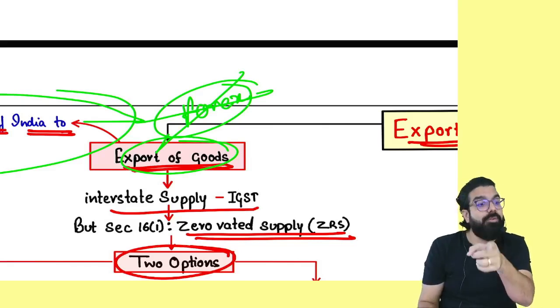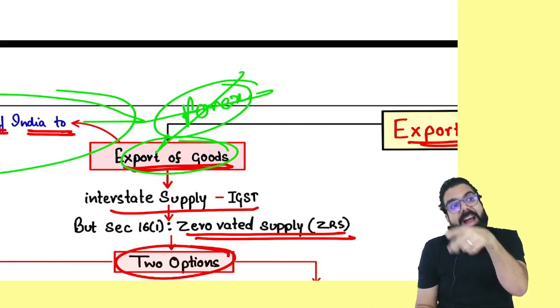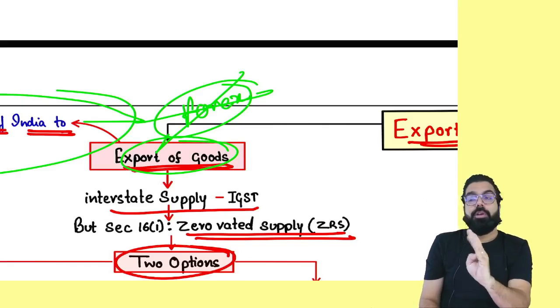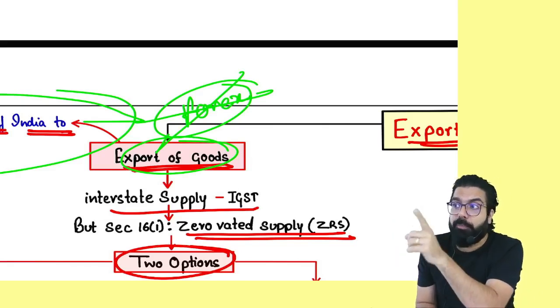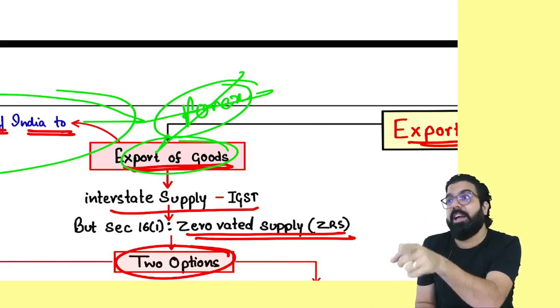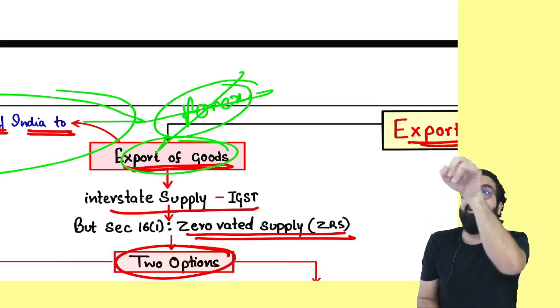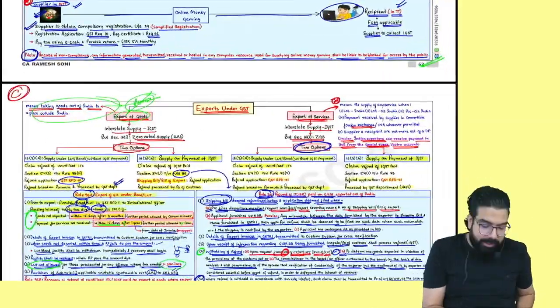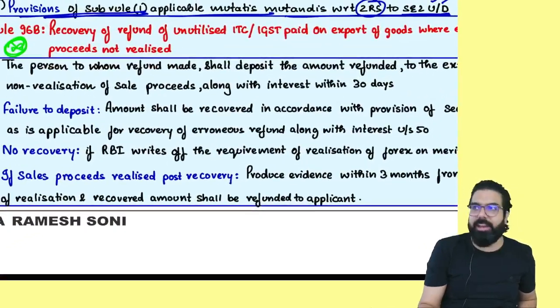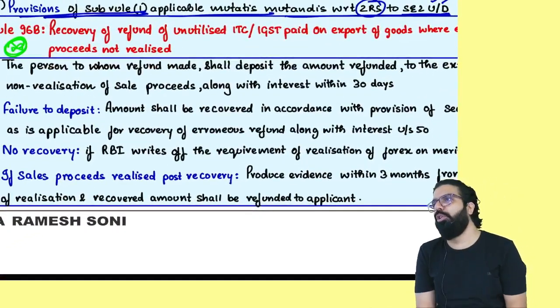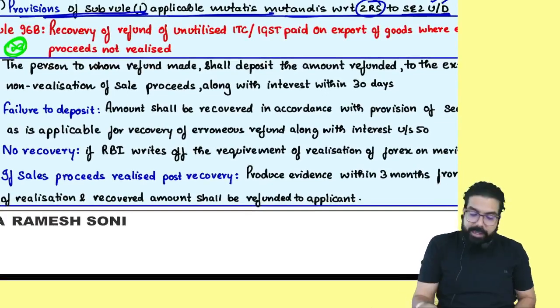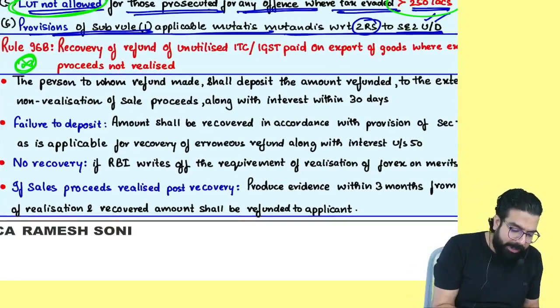they are telling we will give you IGST ka refund or ITC ka refund, we will give it to you. But make sure that the foreign currency is realized as per the time limit of FEMA. If you don't realize foreign currency within the time limit of FEMA, whatever the refund was given to you will be recovered from you. That is told by rule number 96B.